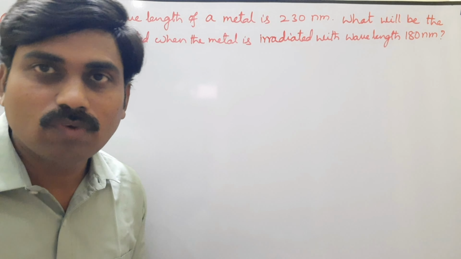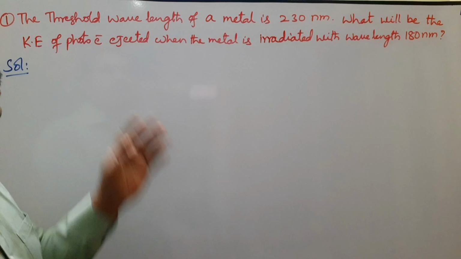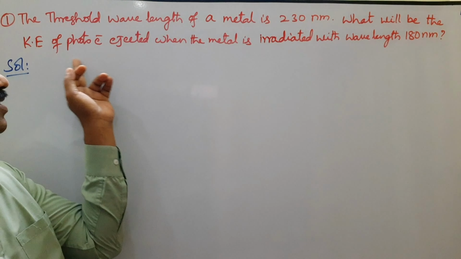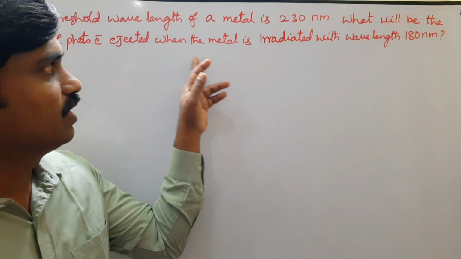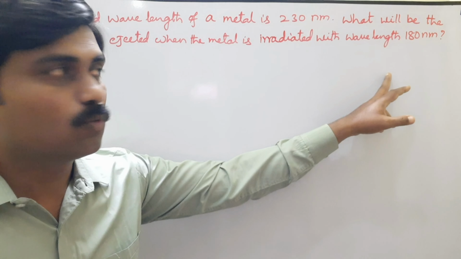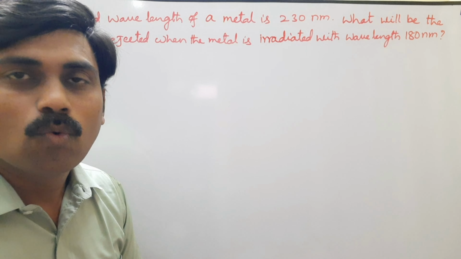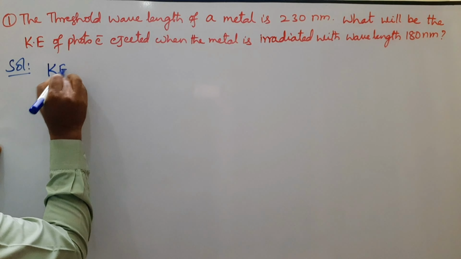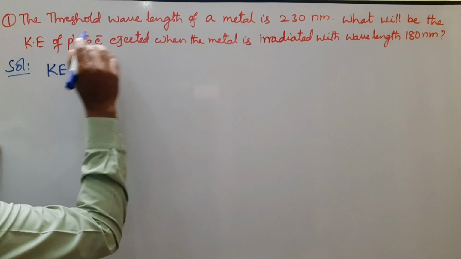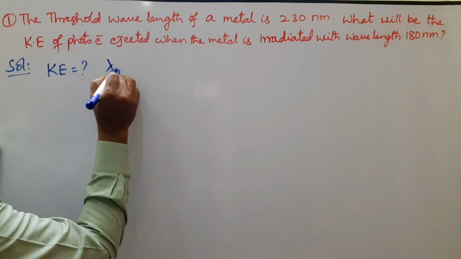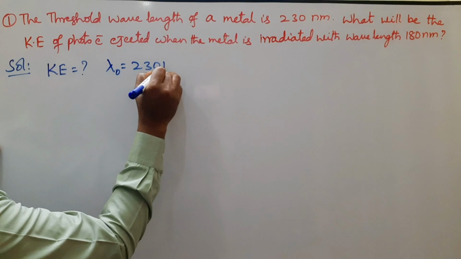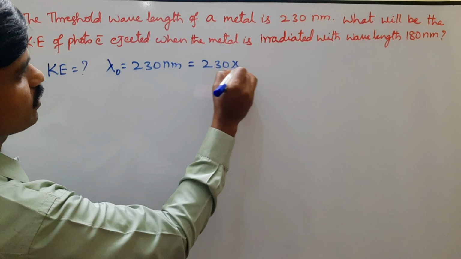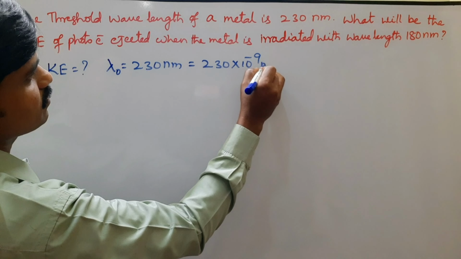So here we have to calculate the kinetic energy. The threshold wavelength lambda naught is given as 230 nanometers, which should be converted into meters: 230 into 10 power minus 9 meters.